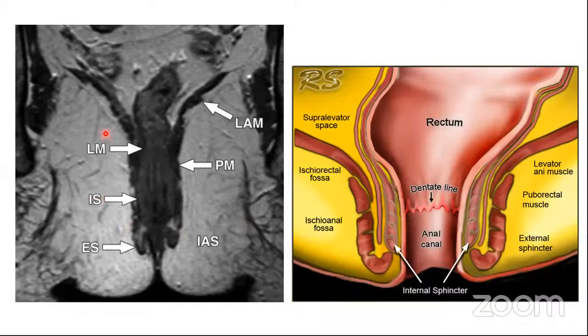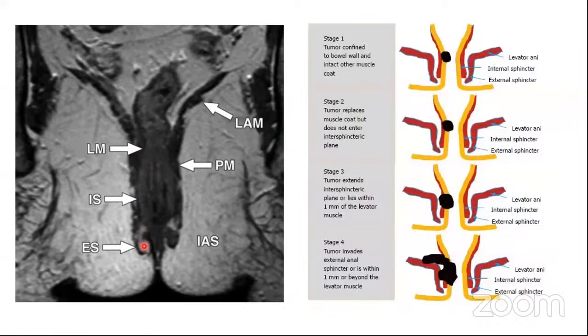It is difficult to demarcate on the MR, but you can always appreciate this levator ani muscle, because this looks different. So this is your levator ani muscle, and then you will have the external sphincter, you will have the longitudinal muscle, and then you will also have the internal sphincter.